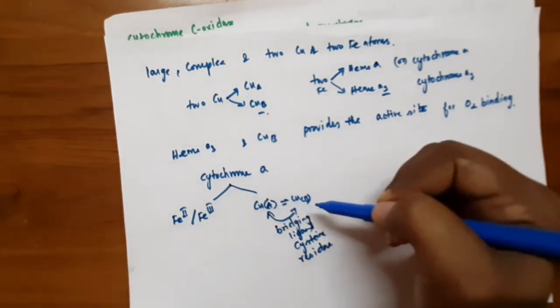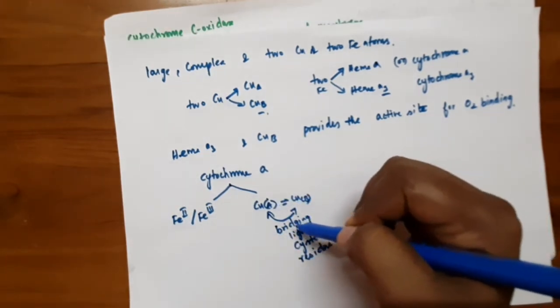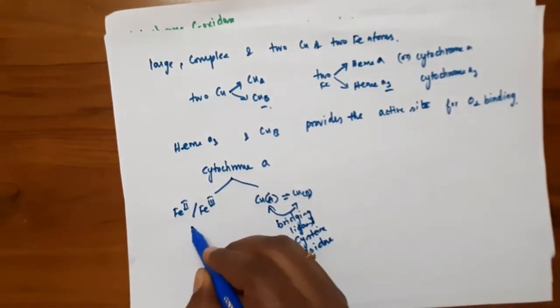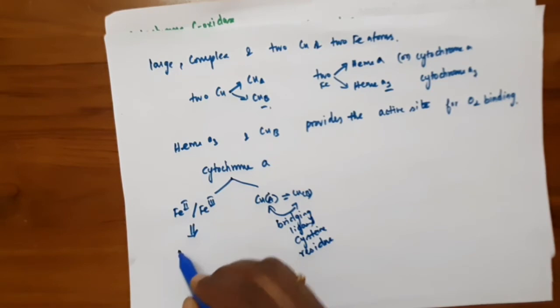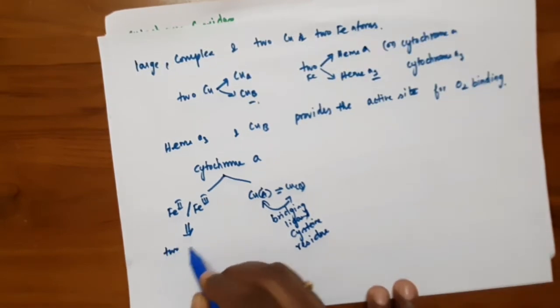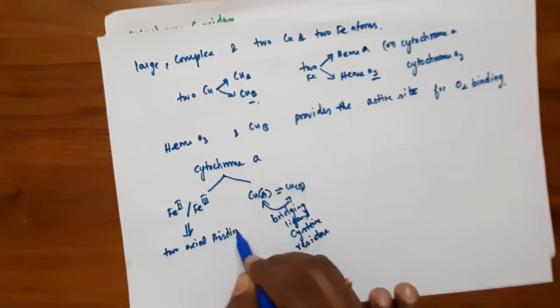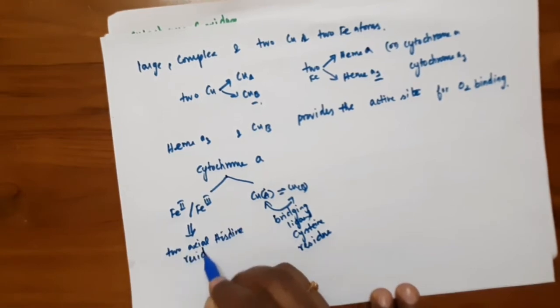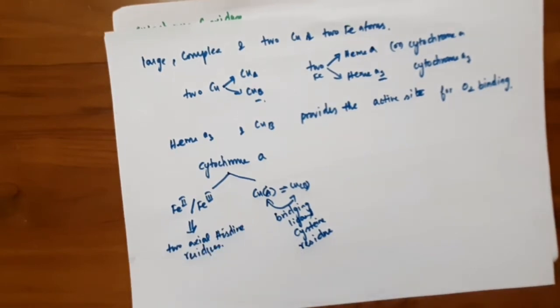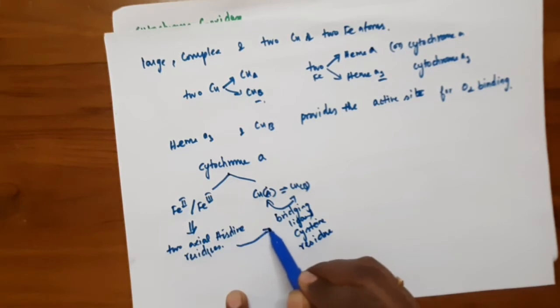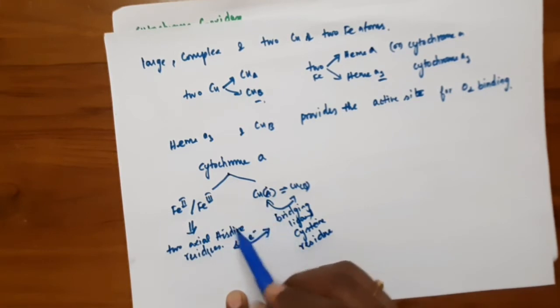The heme unit has 2 axial histidine residues. So the electrons go from here to here. The electrons get transferred from copper to iron side through the histidine residue.